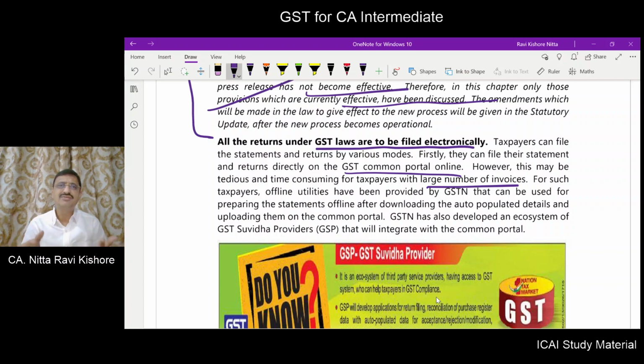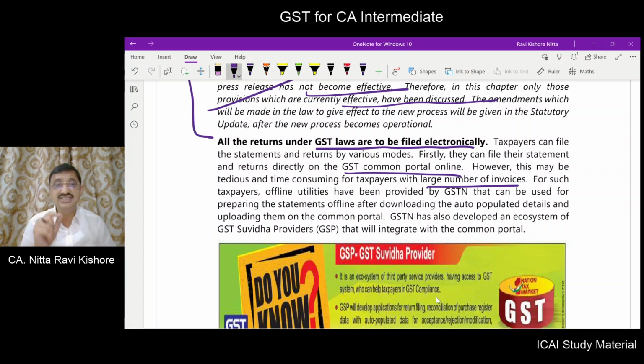My dear friends, if you have a few invoices per period of return, then it is okay for you to manually type those details. But in businesses, you may have hundreds and thousands of invoices per month.